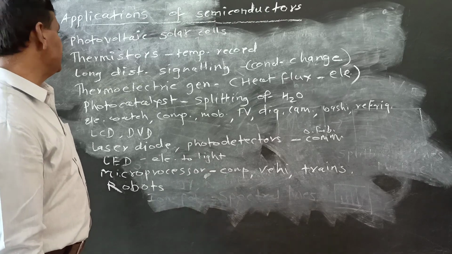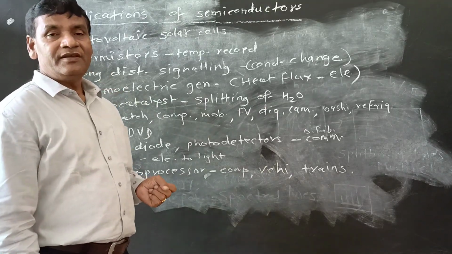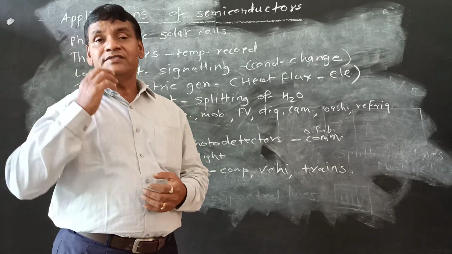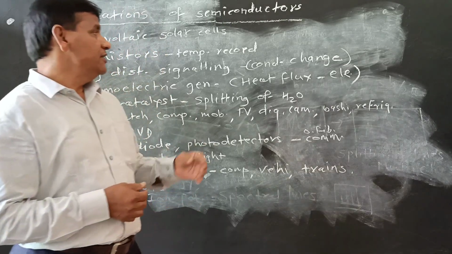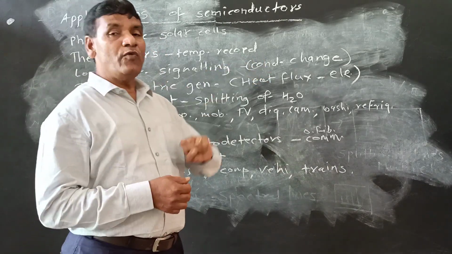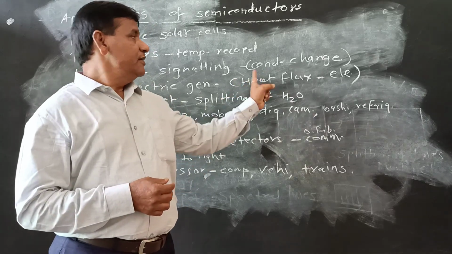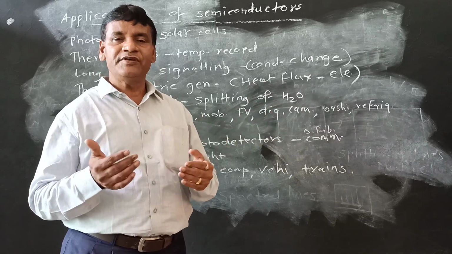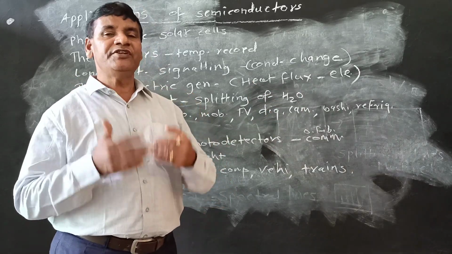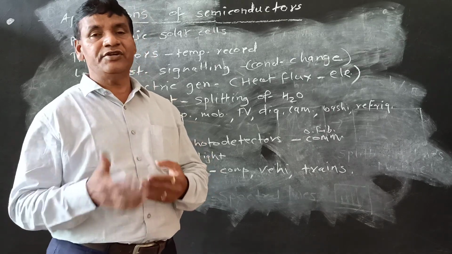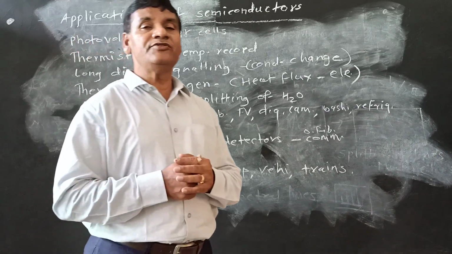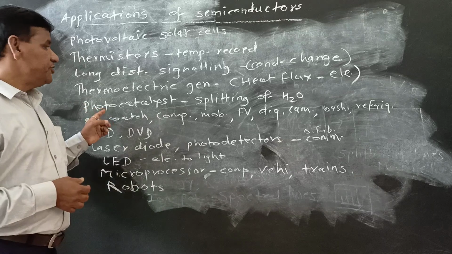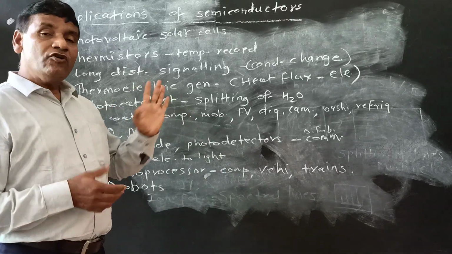Next application is long distance signaling. If we want to transmit or send a signal over a longer distance, we use semiconducting materials for this, because here also this principle works effectively. That is, change in temperature, that is called heat flux. Heat flux means difference in temperature. This difference in temperature results in generation of electricity, and this principle is used for long distance signaling.